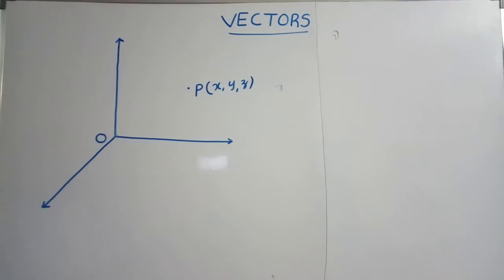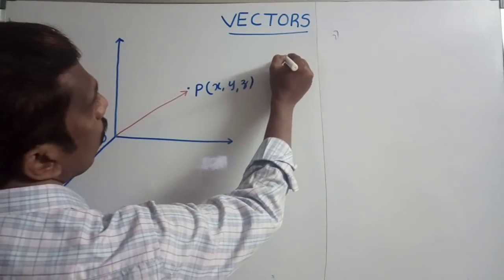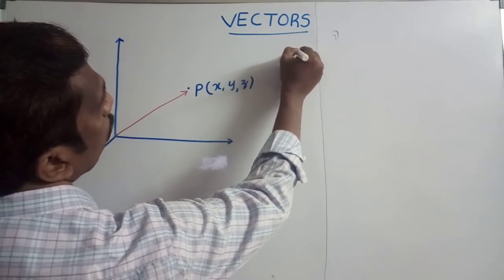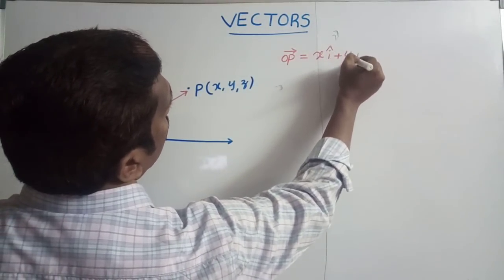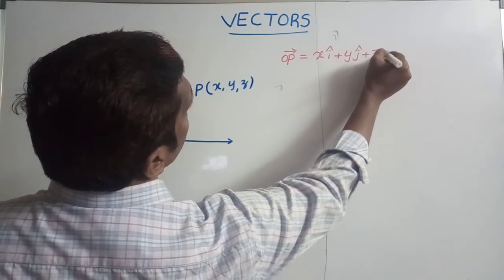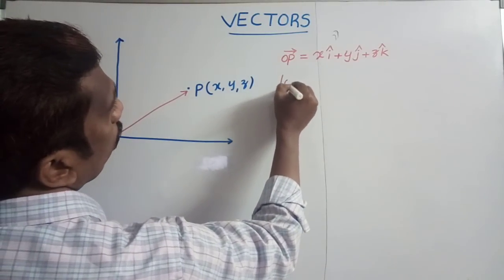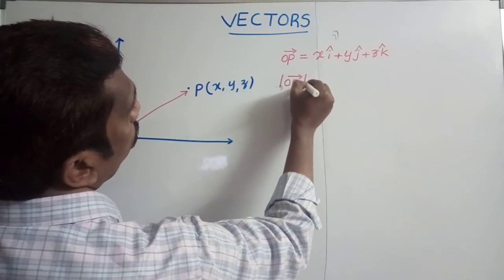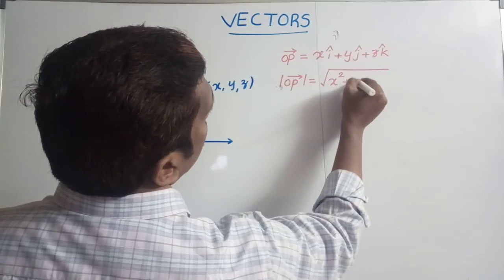Suppose a particle is at a point P. The coordinates of point P are x, y, z. Then the position vector of this point is OP bar equal to x i cap plus y j cap plus z k cap. This is the position vector. We already know how to find its magnitude: the magnitude of OP bar is equal to the square root of x square plus y square plus z square.